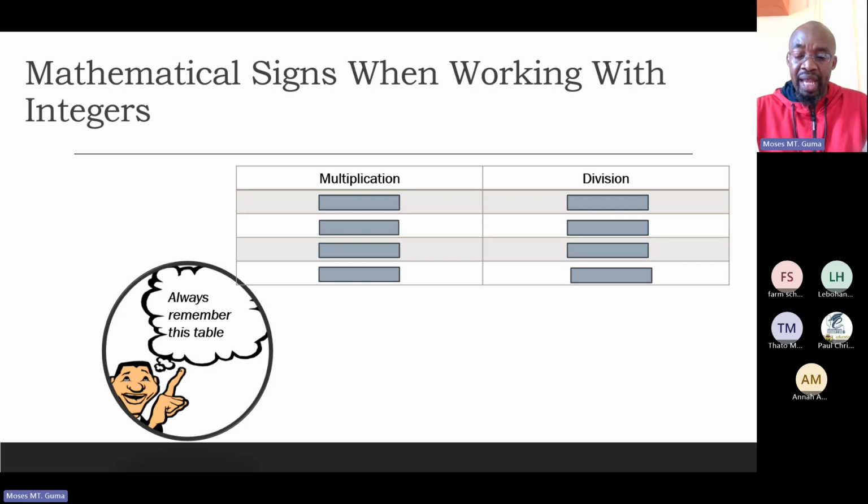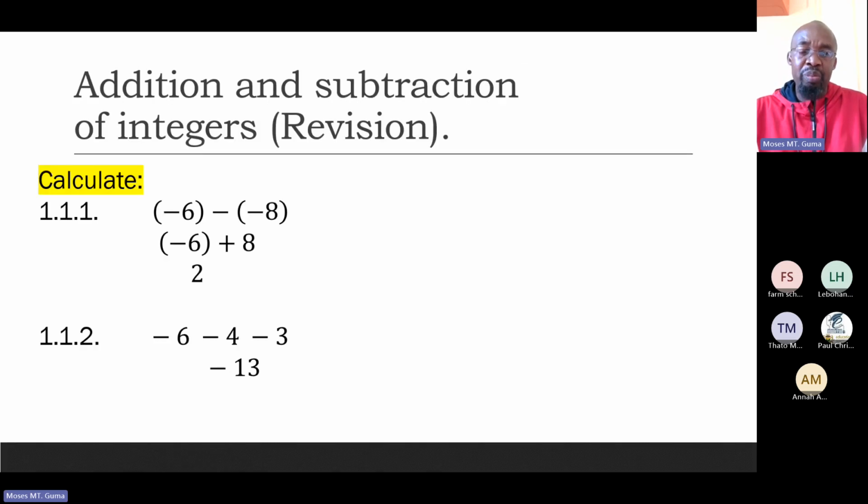They go hand in hand. When you divide a negative by a positive number, the answer comes out as a negative number. When you divide a positive number by a negative number, the quotient, which is the answer, would be negative. I hope that you have noted that. As I said, always remember this. This is very much important.